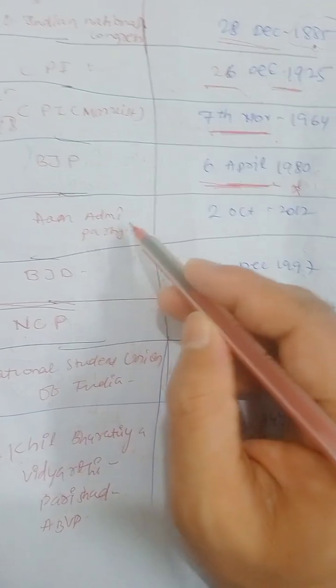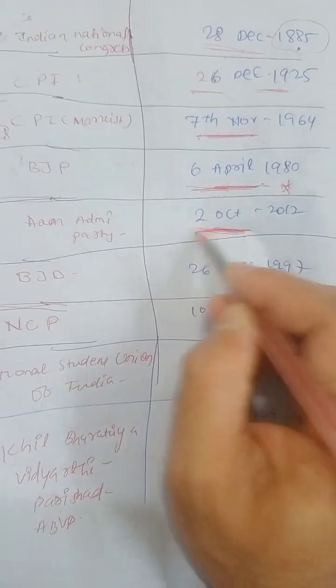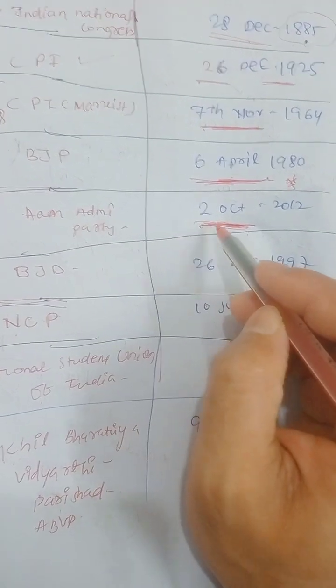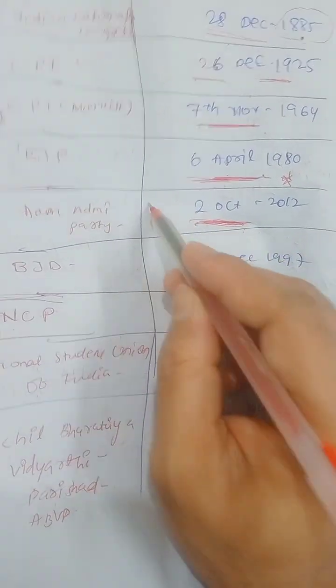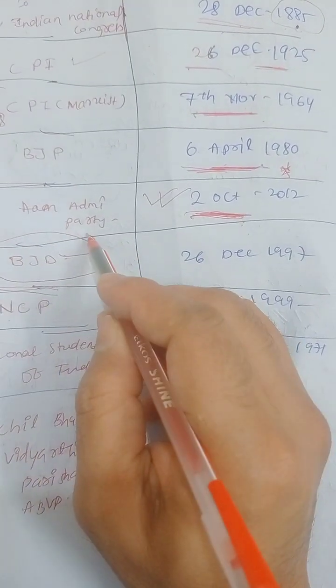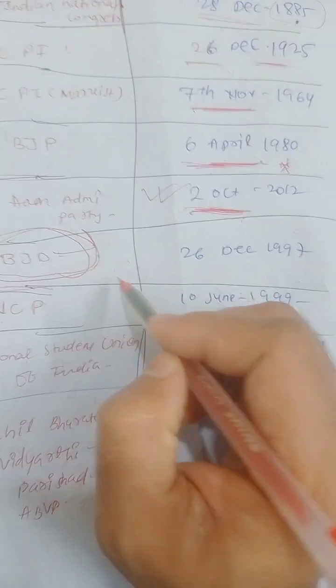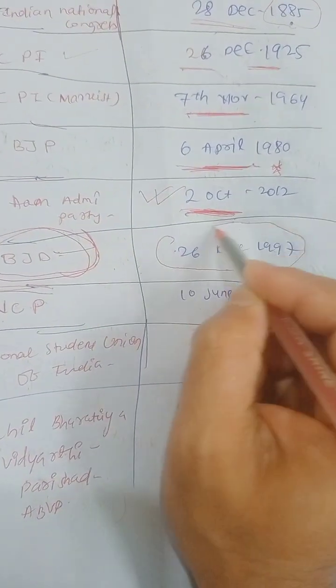Aam Aadmi Party now has national party status, created on 2nd October 2012. That is how you have to remember Aam Aadmi Party also. BJD is now ruling in Odisha. We have to remember this at any cost: 26 December 1997.